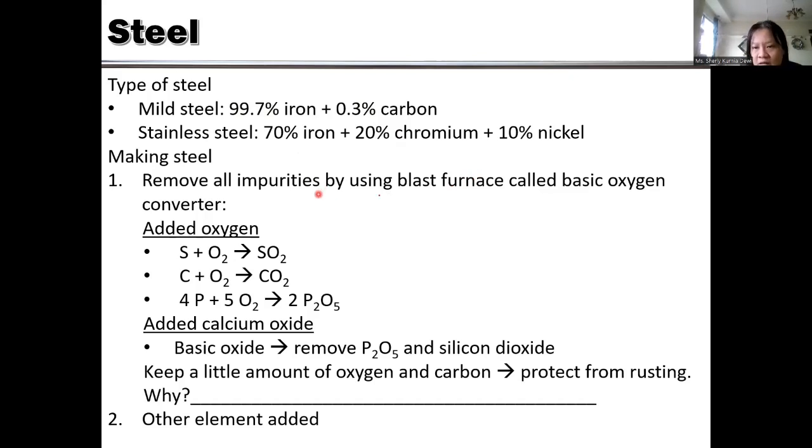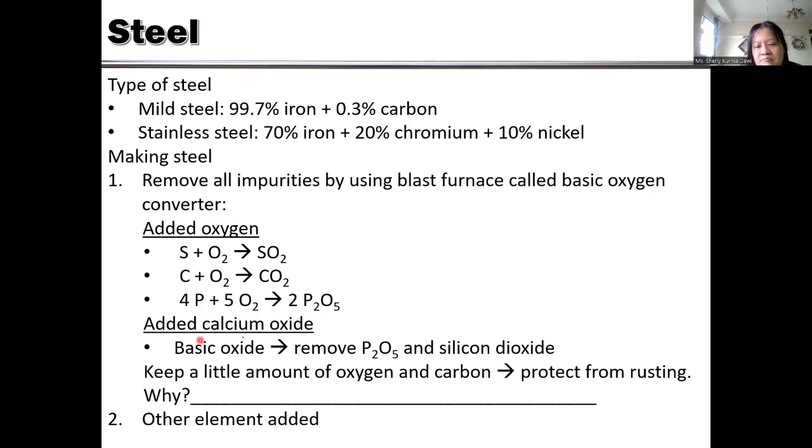Okay. This one, the blast furnace. But the other reaction, this one we have already run, the carbon dioxide. We also can remove sulfur from the iron in the blast furnace. To make steel, we can also remove phosphorus from it.